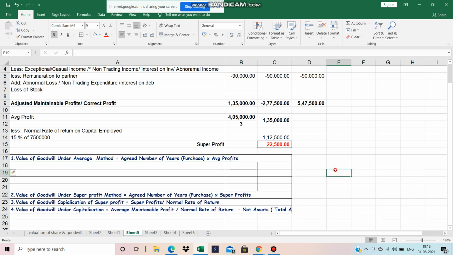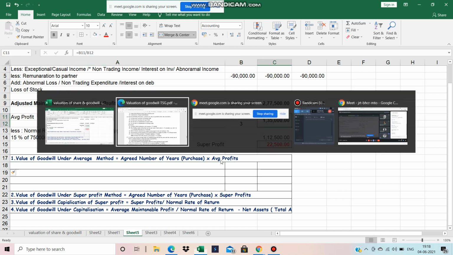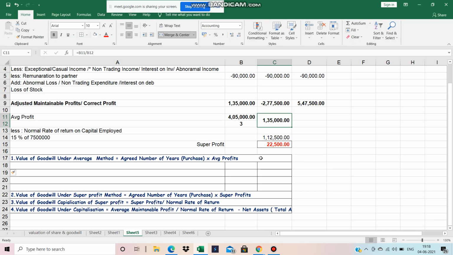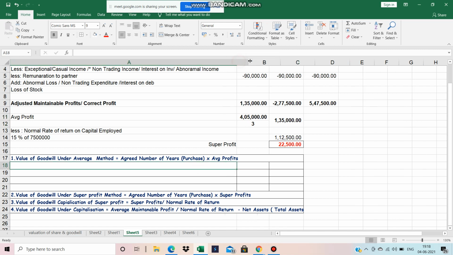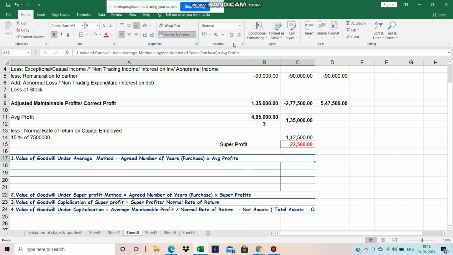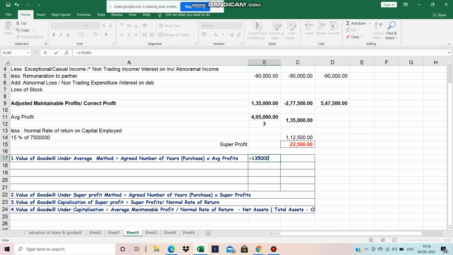So what is the formula? The average profit is 1,35,000 and the number of years' purchase is 3 years. So the goodwill under this method will be 1,35,000 into 3.